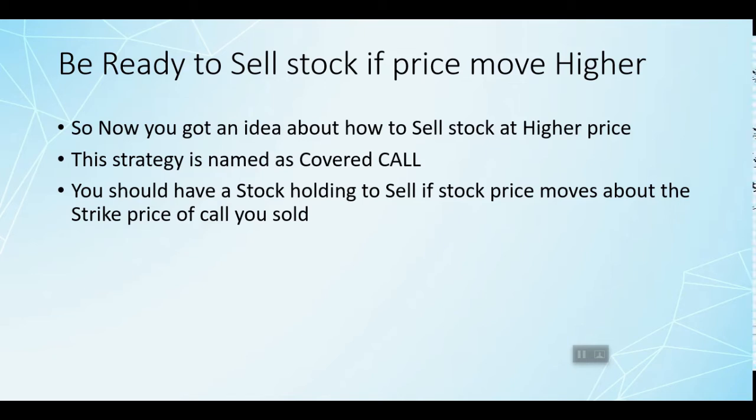Selecting the strike price is up to you. If you are willing to sell only at 1600, you can sell the 1600 call option, but if the stock doesn't move to the 1600 level, your profit from the sold call option will be a little lesser than with the 1500 call option, right?